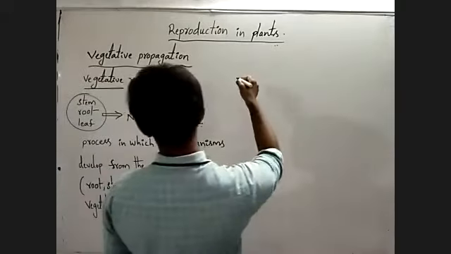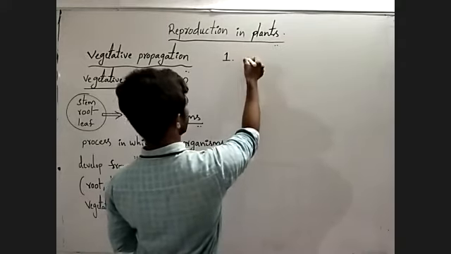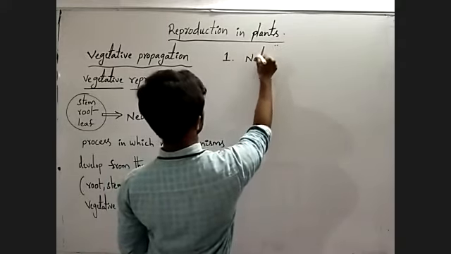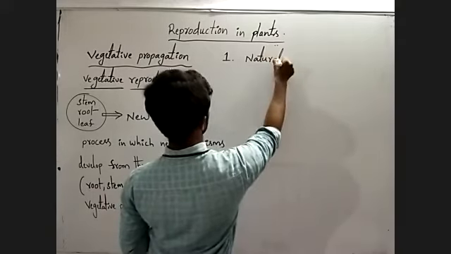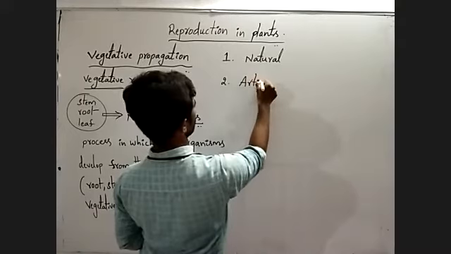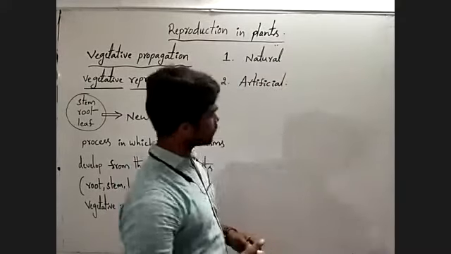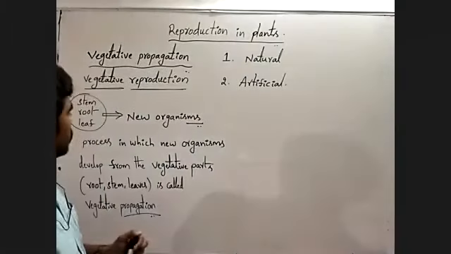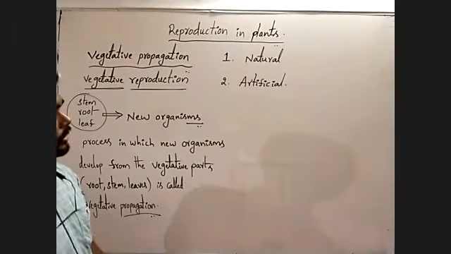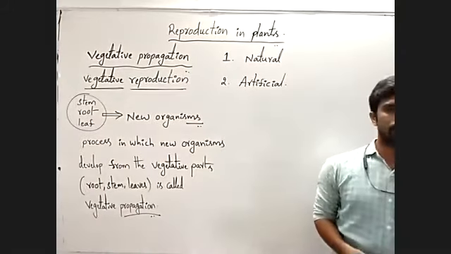Here, vegetative propagation can be natural or artificial. Vegetative propagation can be natural one or artificial.